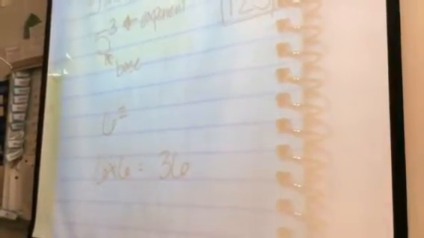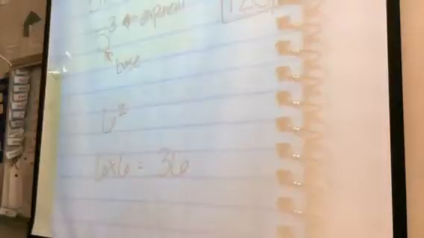Okay, so I have 6 to the 2nd power. What's another way of writing this? It would be what times what? Tell your partner right now. 6. Okay, yeah. So it's going to be 6 times 6. So 6 to the 2nd power is, what does it equal? 36. Beautiful. Okay. Exponents. It should be a review. It's something that should have been talked about a little bit in 5th grade.